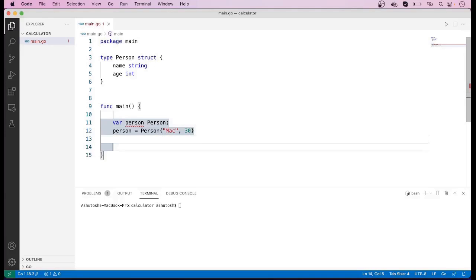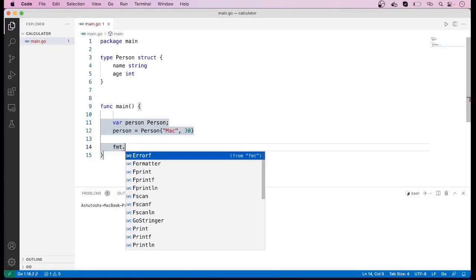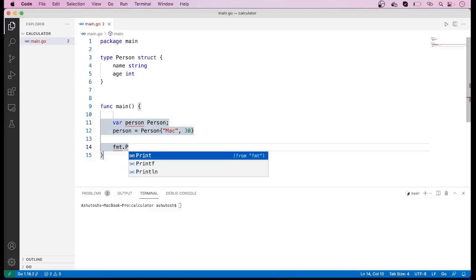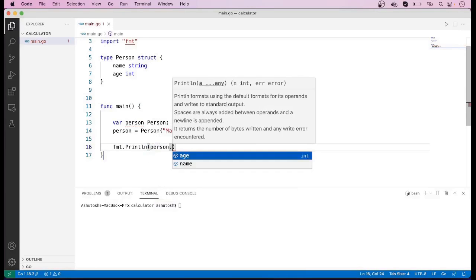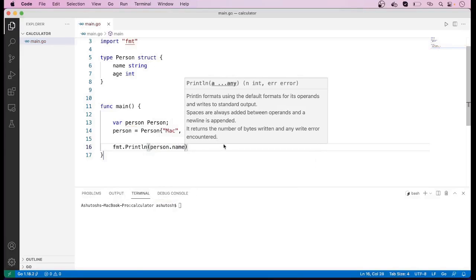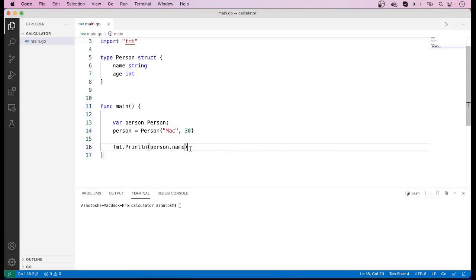Now we want to print this person variable. So to print it, fmt.Println.